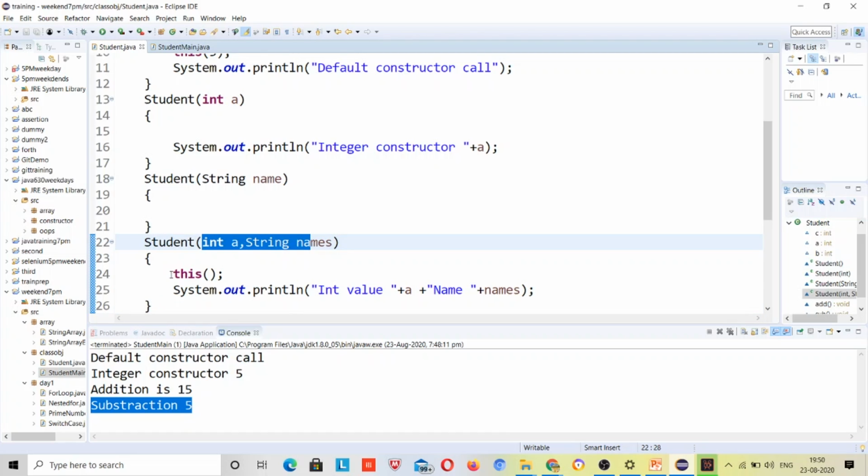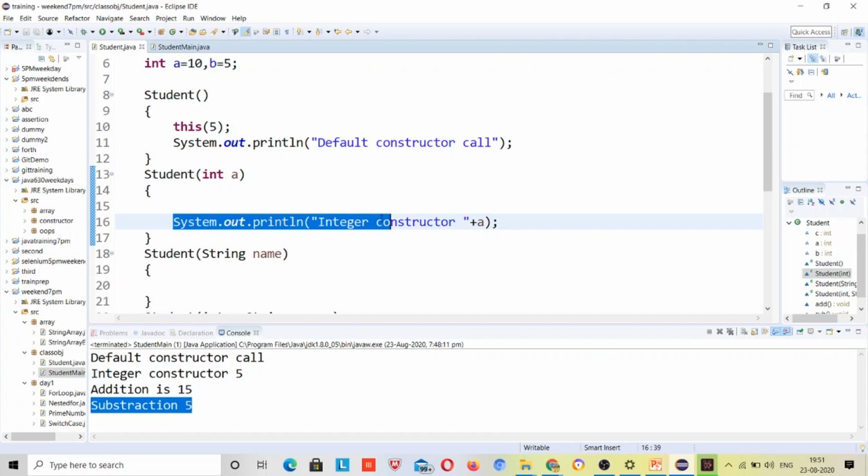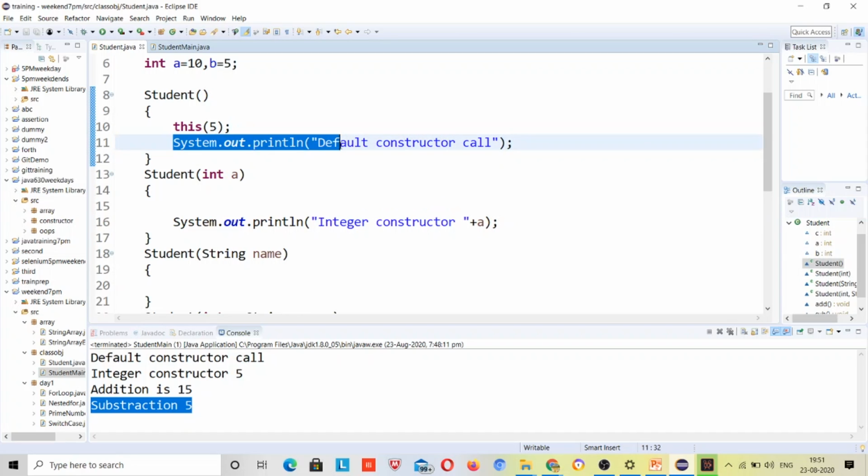So it will come inside this constructor. It will find that there is a this statement, and this method is used for calling the constructor, right? So it will call the constructor which has no parameter, so it will come over here, and at the first line of the statement it's looking for the constructor which has one integer parameter. This is one of the constructors which has one integer parameter, but there is no such this present, so it will print this line, right? Integer constructor, then it will go back to the place where it came from. It came from here, so then it will print default constructor.